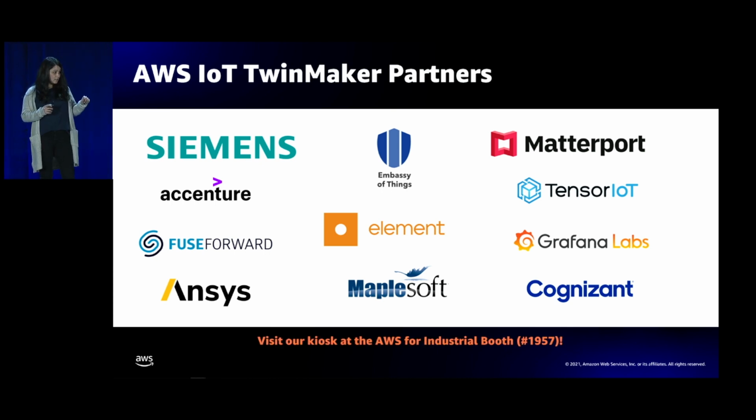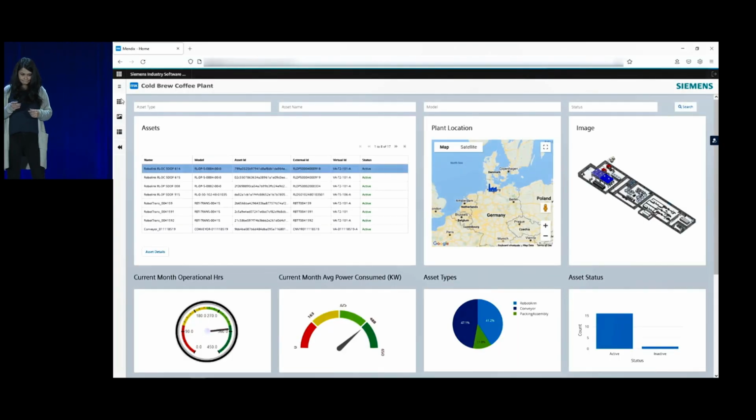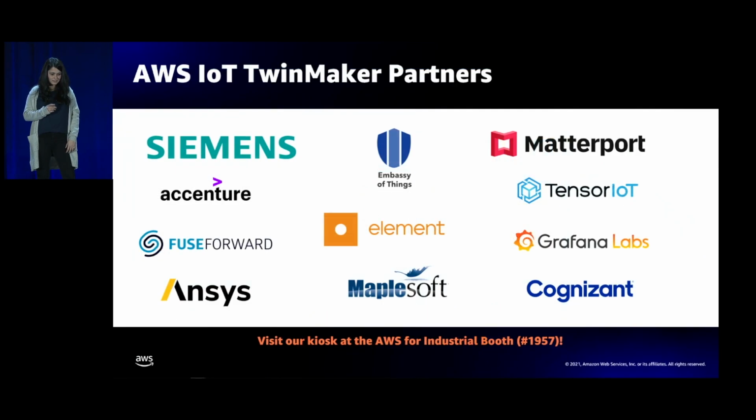We have a kiosk available at the Venetian Sands Expo. It's 1957. So if you want to talk to our partners, or see these partner integrations in action, please come stop by our booth. Myself and my team are going to be at booth 1957 again tomorrow morning at 10. So if you're around, please come say hi and look at all the demonstrations that our partners have created.